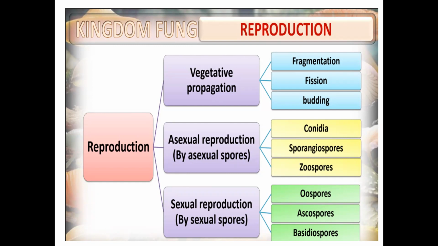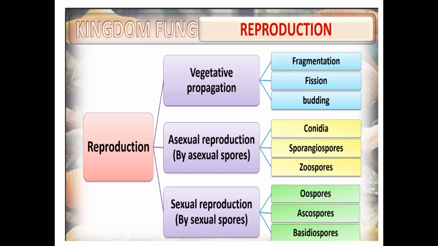Reproduction is of three types: vegetative reproduction, asexual reproduction, and sexual. Under vegetative, there is fragmentation, fission, and budding. Under asexual, there is conidia, sporangiospores, zoospores. Under sexual, oospores, ascospores, and basidiospores.